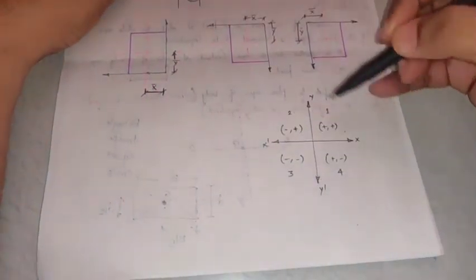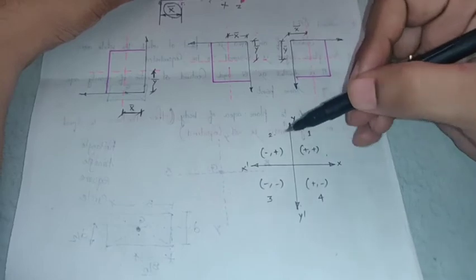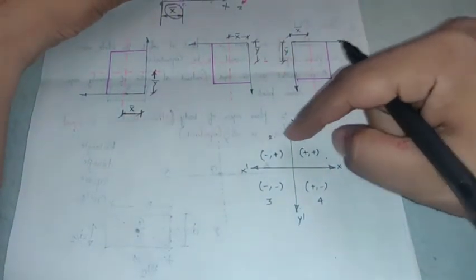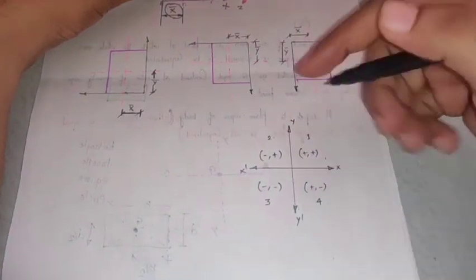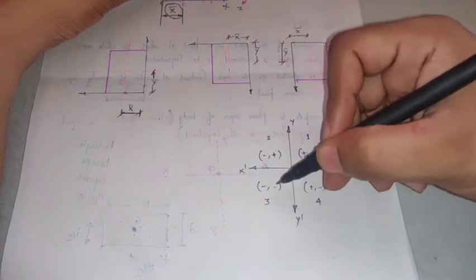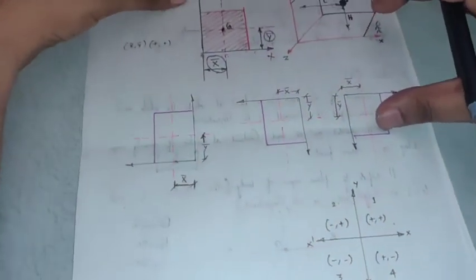Now we know that this is the coordinate system: x, y, x bar, y bar. Now we have how many quadrants? We have 4 quadrants. The first quadrant is what? Positive, positive. The second quadrant is negative, positive. The third quadrant is negative, negative. The fourth quadrant is positive, negative.